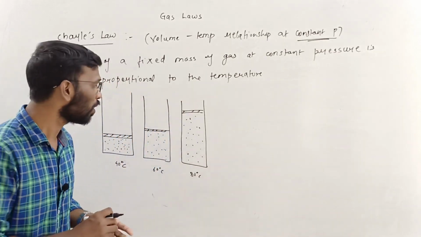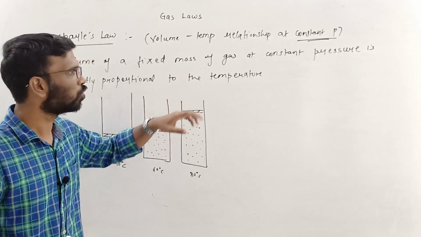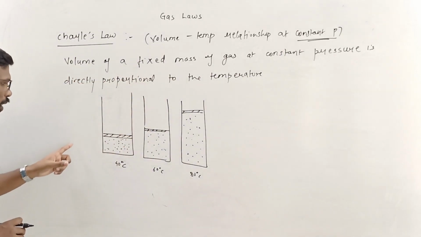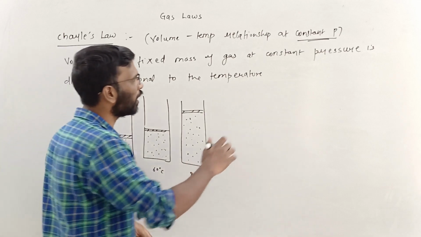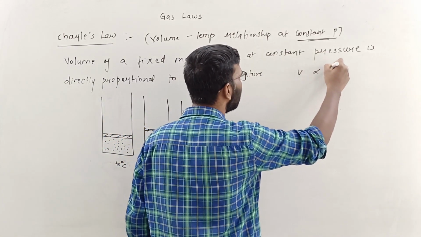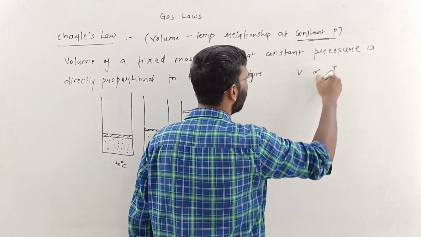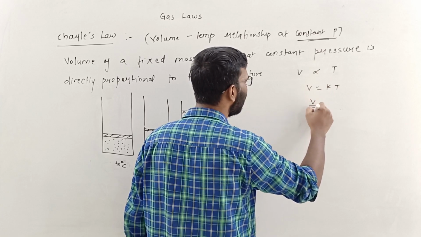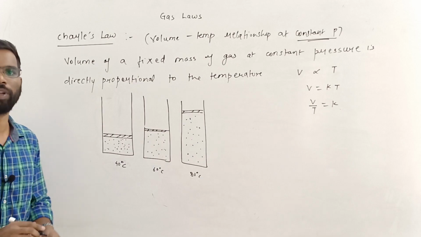Because the volume is expanding, so pressure is constant. This is the whole summary of Charles' law. Volume is directly proportional to temperature. V is equal to kT, therefore V by T is equal to k, meaning the ratio of volume to temperature remains constant.